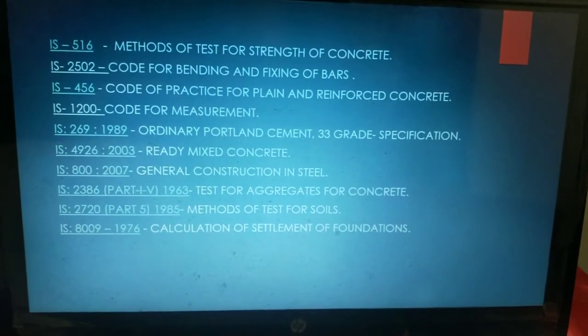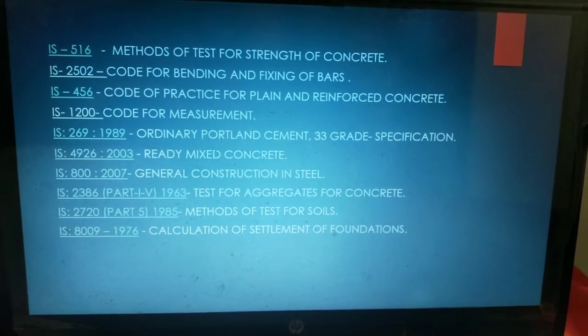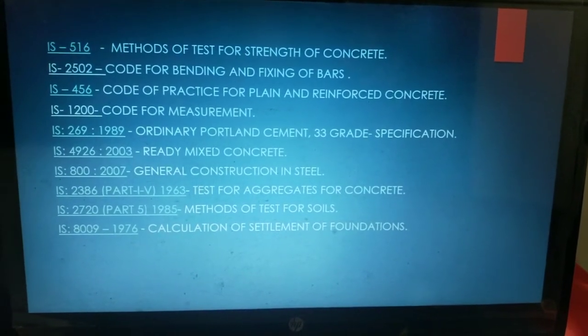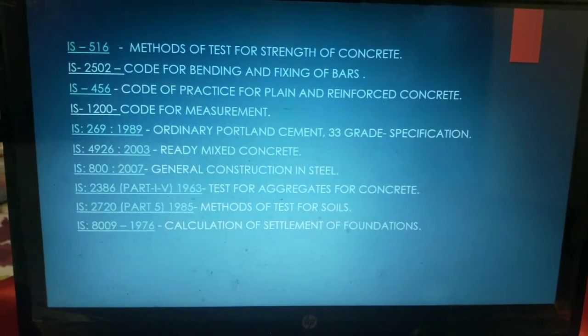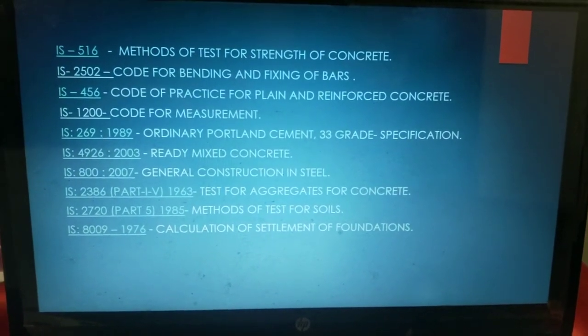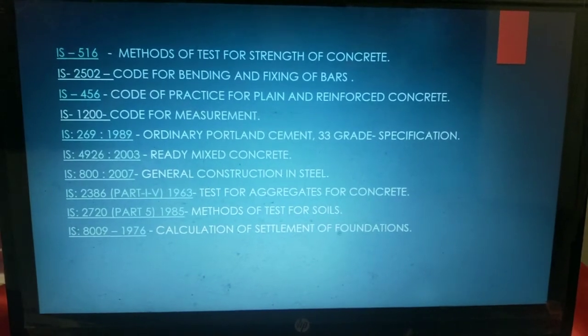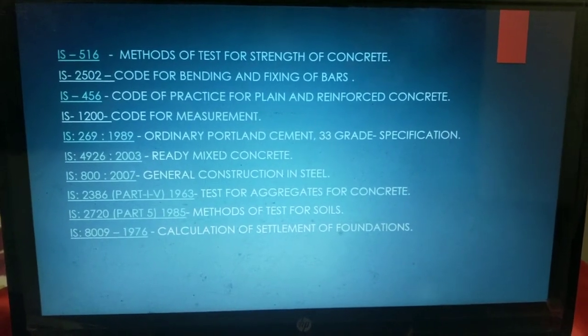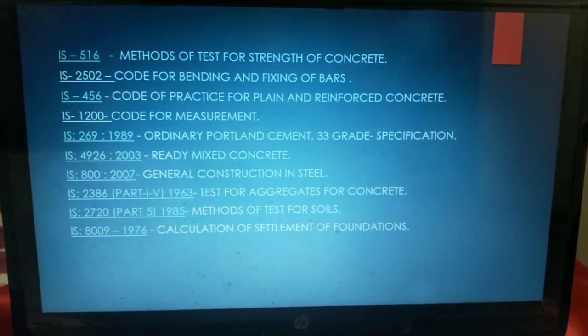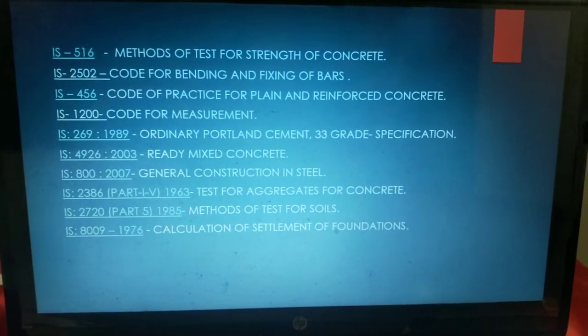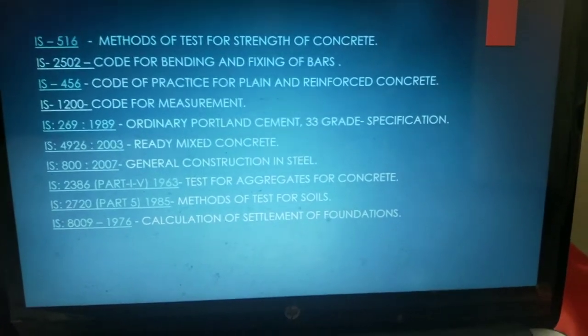Now, our next one is IS 2386. That is for tests of aggregates for concrete. This is also for the quality team. So for aggregates, whatever aggregates are brought to site, 10 mm, 20 mm, 30, 40, the quality of the aggregates which are to be used for concrete is tested according to this code.